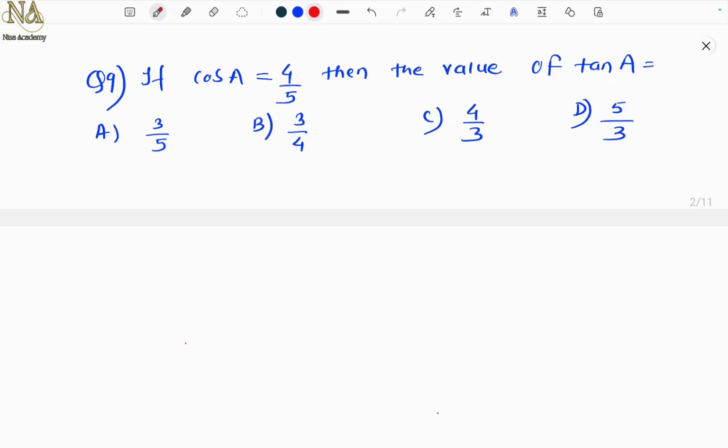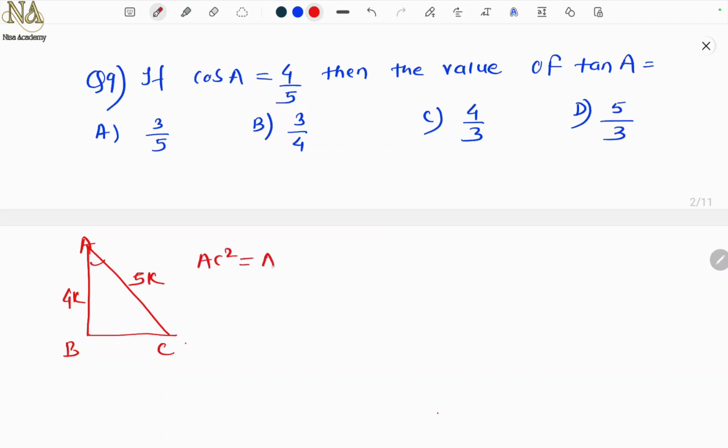Question number 9. If cos A equal to 4 upon 5, then find the value of tan A. One of the ways which you usually do is to take a triangle ABC. Cos A is 4 upon 5. Cos is adjacent upon hypotenuse. So adjacent is 4k upon hypotenuse 5k, right? And we have to find BC. So Pythagoras theorem, let's apply.